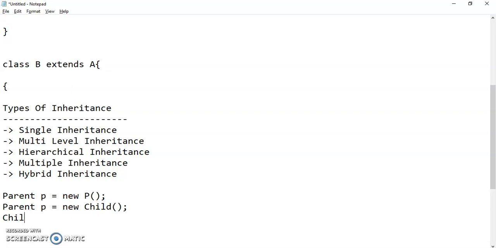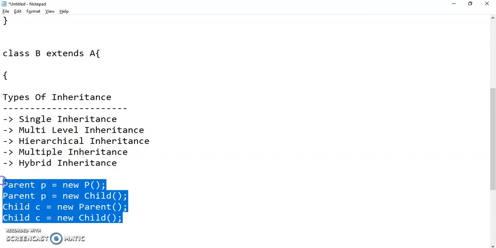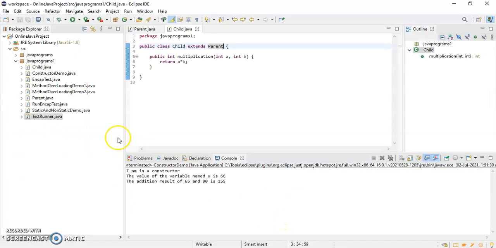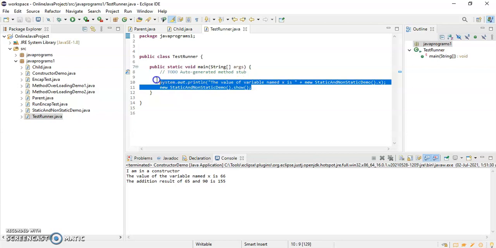The third case is a child class reference variable, and we are assigning a parent class object. And the fourth case is a child class reference variable, and we are assigning a child class object. So let's see one by one. To test all these combinations, I will take the help of the test runner class which was created earlier. I will delete these things.